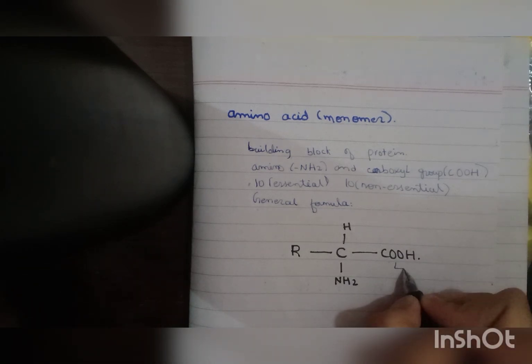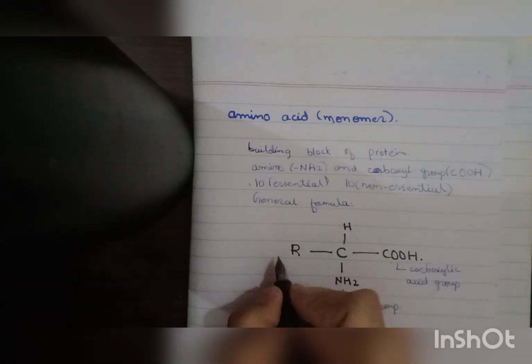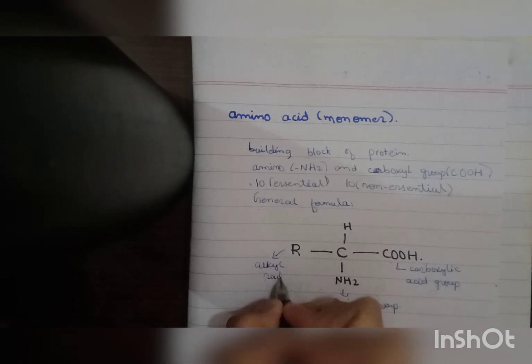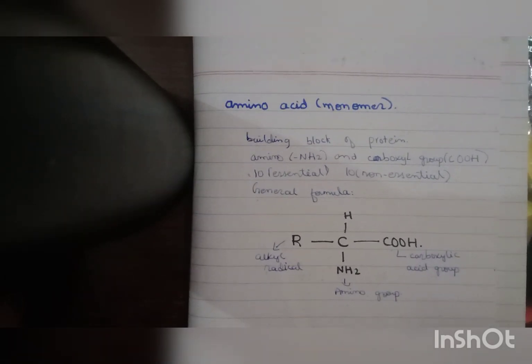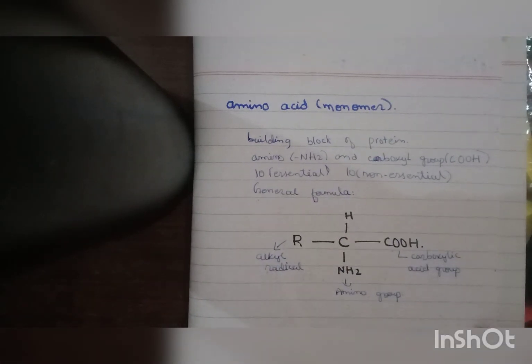This is the carboxylic acid group, and this is the amino group. Here R represents an alkyl radical. And what are alkyl radicals? They are basically the derivatives of alkane, as we have already discussed. And here it is hydrogen. I hope this structure is clear to you.